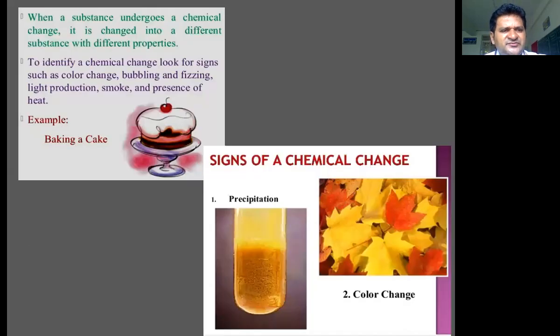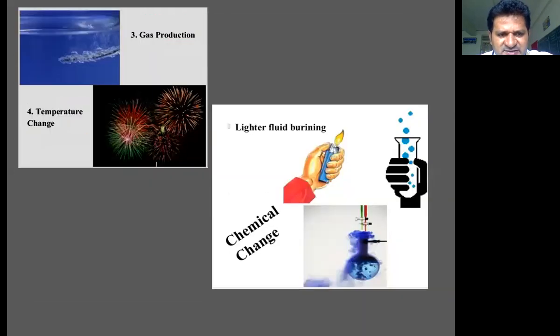Another example of chemical change is changing one form into another form. It is baking a cake. Baking a cake, formation of precipitate, withering of leaves from the plant, so those are all considered to be a chemical change. As I told you, the liberation of gas, the production of gas, change in temperature, liberation of gas is an indication that there is a chemical change.